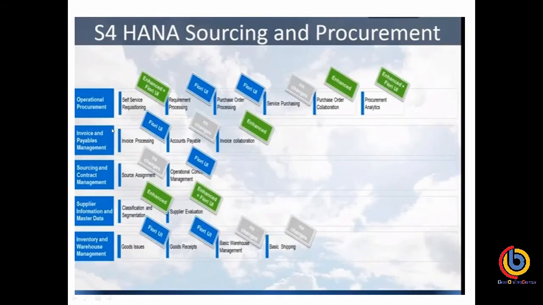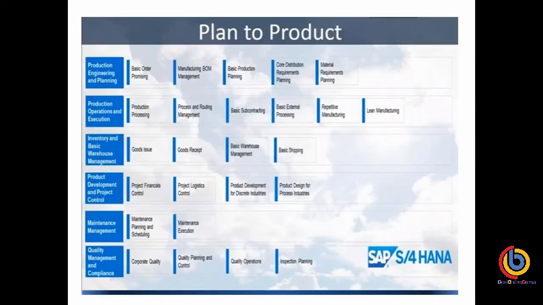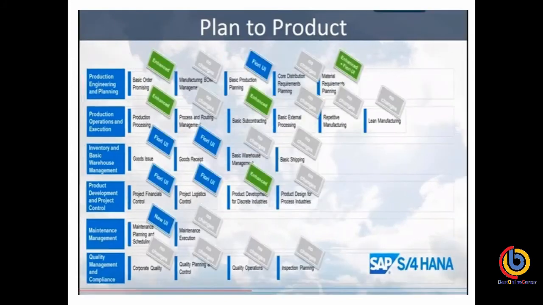Similarly, I have given just some examples like operational procurement, invoice and payable management, sourcing and contract management. Similarly, in plan to product, we can see production engineering and planning, and production operations and execution.